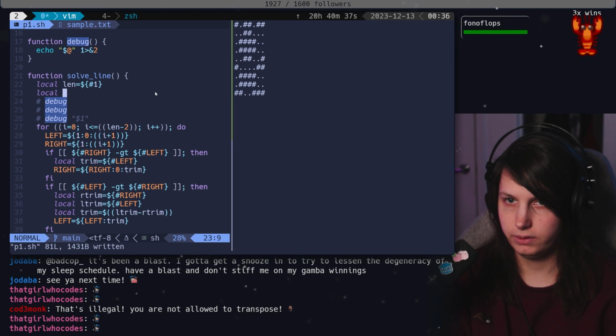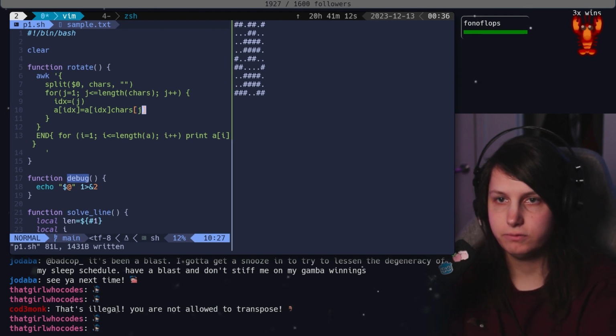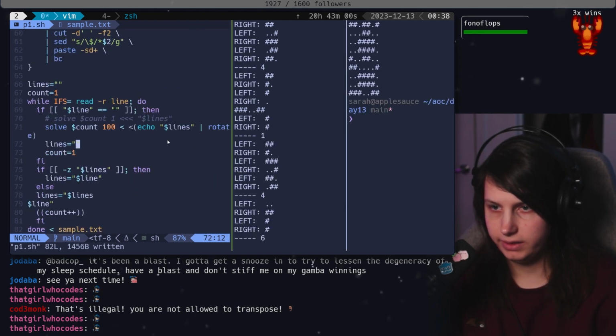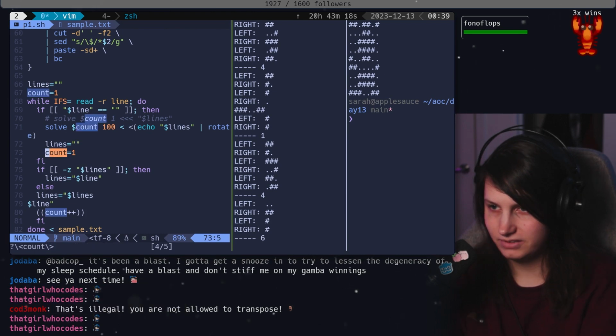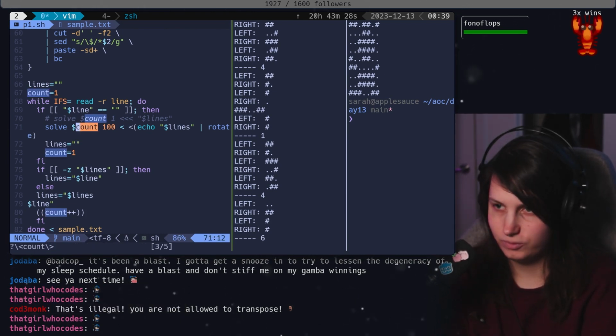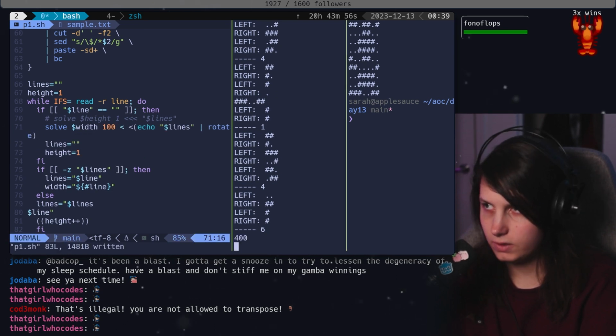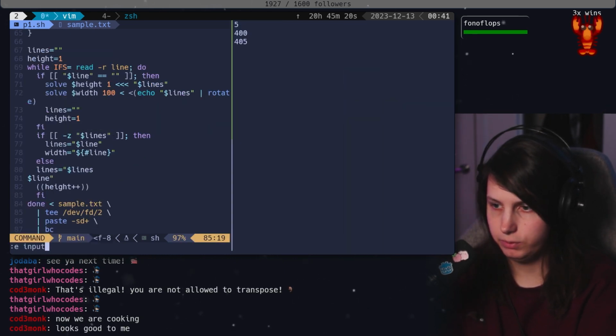Although, you know, now that I'm looking at it, this isn't going to give us 4, is it? So what is my algorithm not accounting for here? Okay. I see what's going on here. Yes. No, count is not this. Count is, what is count? Okay, instead of count, this is height. Lines equals line, width equals line. That's what I'm missing. So this needs to be using width. There we go, 400. Let's get our input.